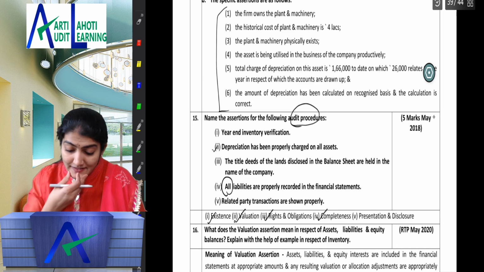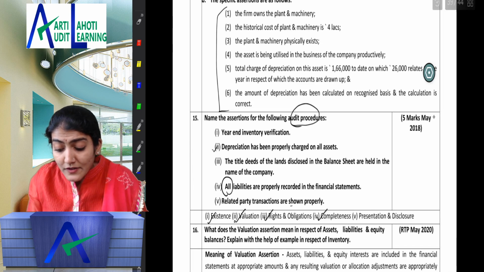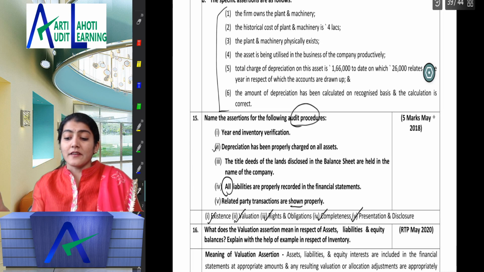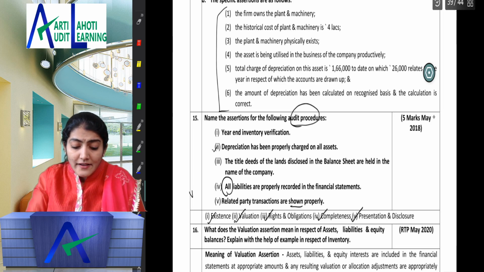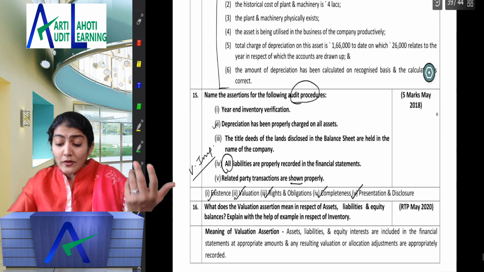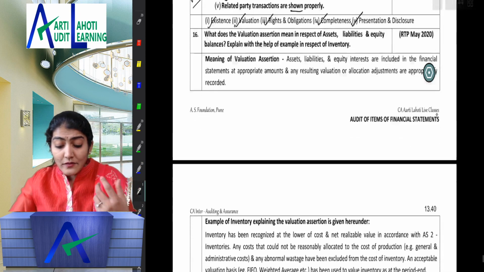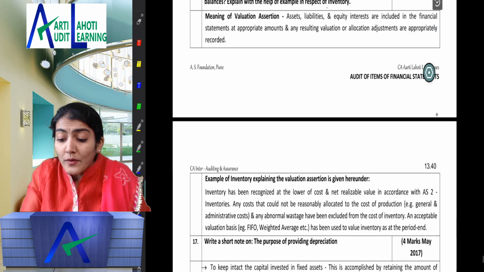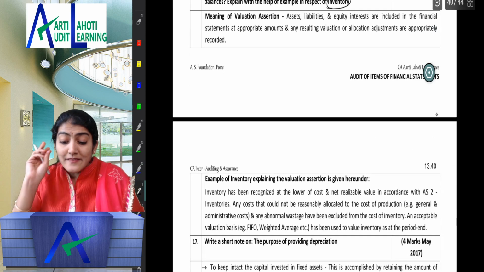All means completeness. Related party transactions are shown properly. That is presentation and disclosure. Right. So, this is again a very important question over here. Okay, then what does the valuation assertion mean in respect of asset, liability, equity? Right, so they are asking about the valuation and how will you check the valuation of inventory specifically.